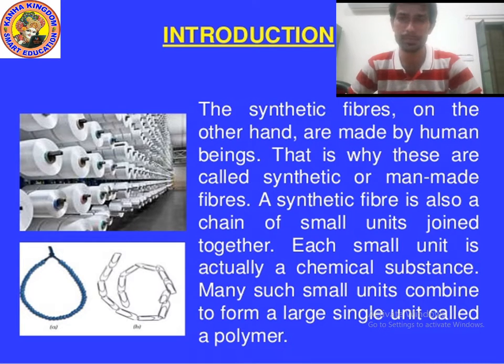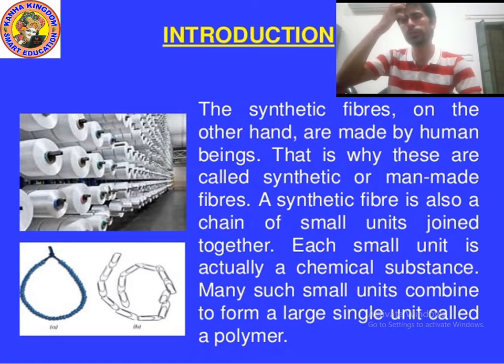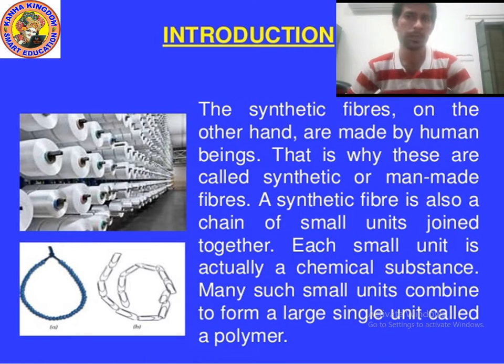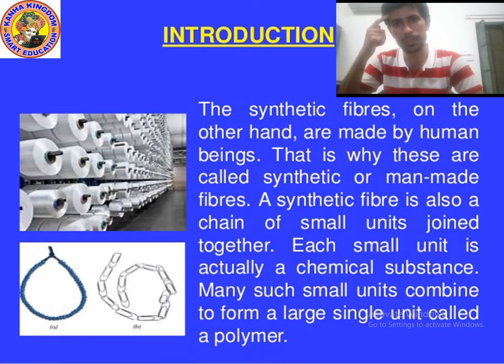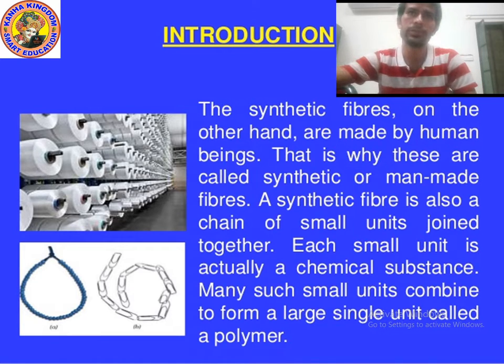Unit means chemical substance. Many such small units combine to form a large unit called a polymer. When small units, meaning chemical substances, combine, they form a large single unit, which is known as a polymer. Please write down. I am giving you 10 seconds.